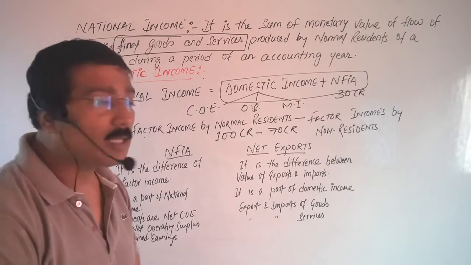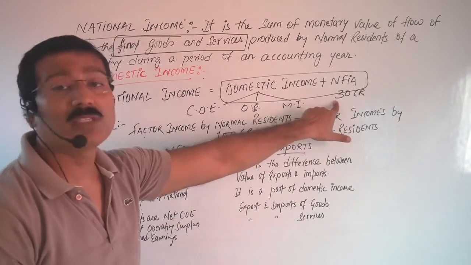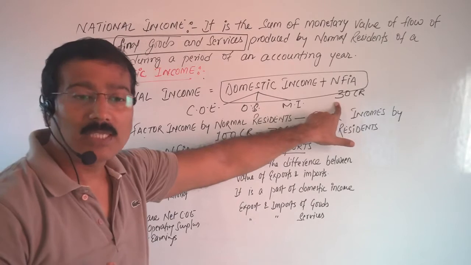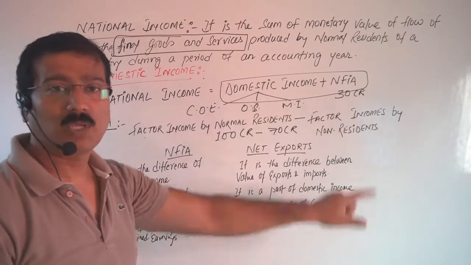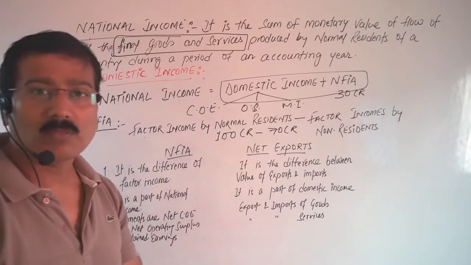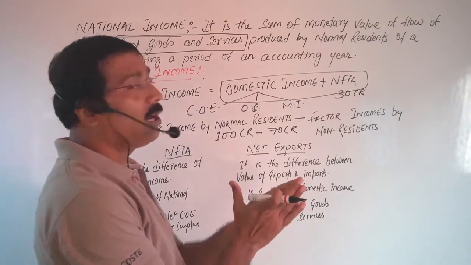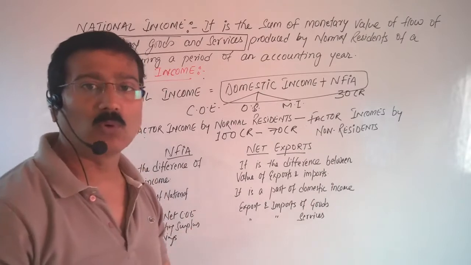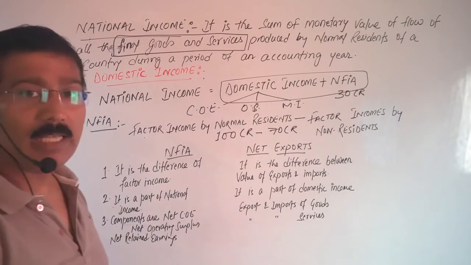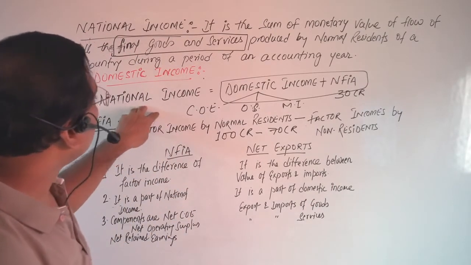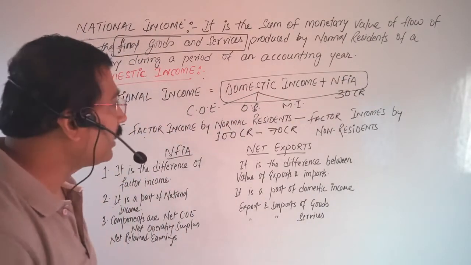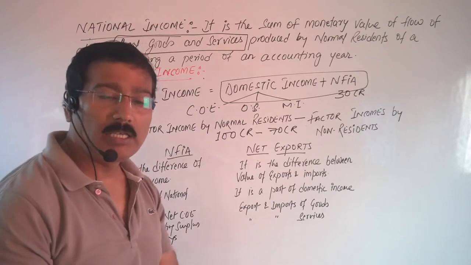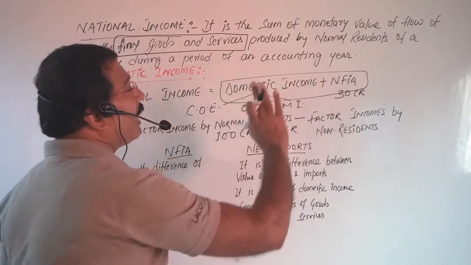It is not necessary that it will always be positive. What I have seen in many cases, it is generally negative. But it is not rigid that it will always be negative. It may be positive or negative, both. Now I think it is very clear what the concept of national income is. It is the sum of domestic income plus NFIA: the income which we have earned during the year within the country plus NFIA.